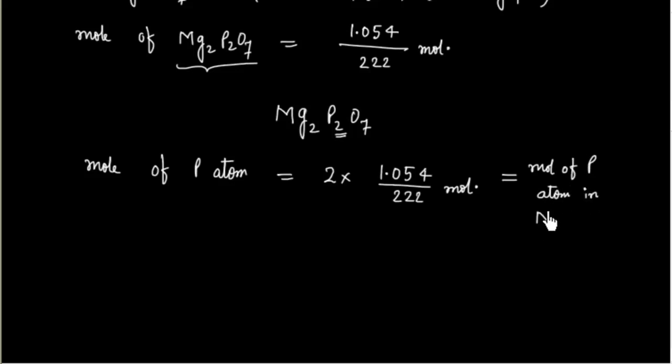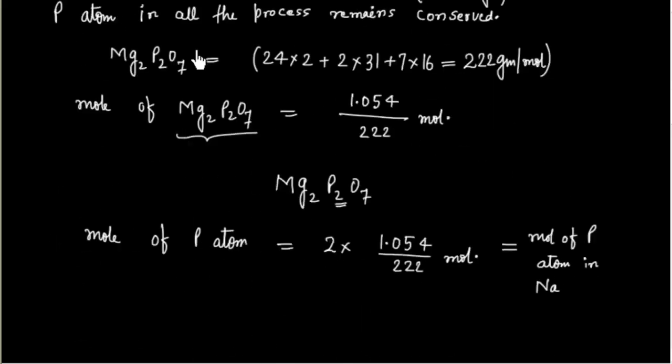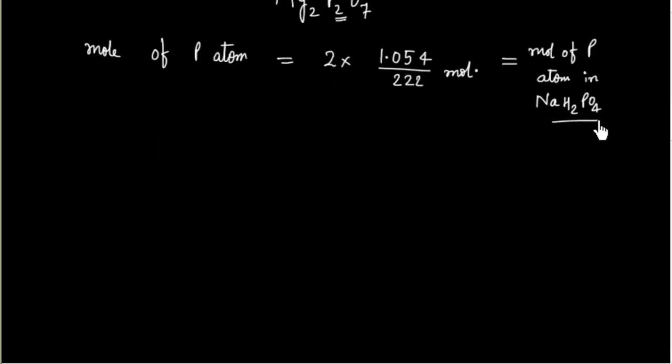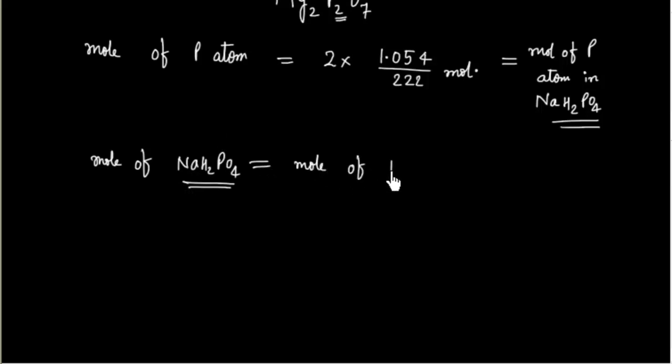Now once I know the mole of phosphorus atom, we can calculate the mole of this compound, because 1 mole of this compound contains 1 mole of phosphorus. So the mole of NaH2PO4 is the same as the mole of phosphorus atom, and this equals 2 into 1.054 divided by 222.